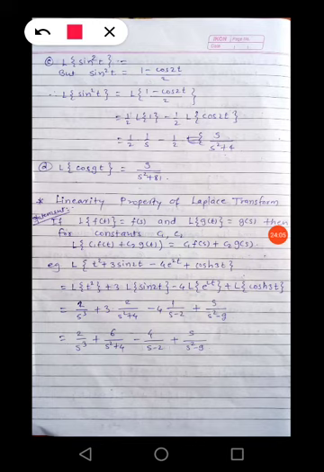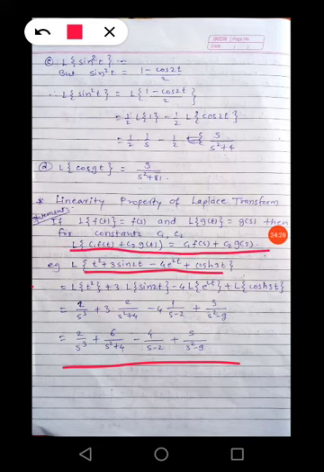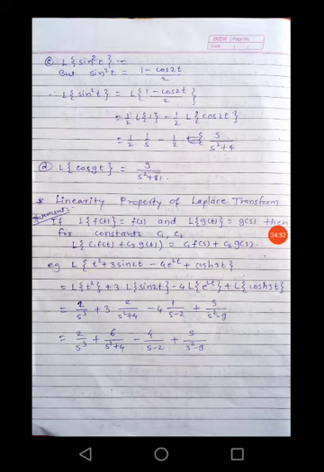So Laplace of t square is nothing but 2 by s cube, plus 3 into Laplace of sin 2t is nothing but 2 by s square plus 4, minus 4 times Laplace of e raised to 2t is nothing but 1 upon s minus 2, plus Laplace of cos hyperbolic 3t is nothing but s divided by s square minus 9. So this is the value when a given function is like this. By using linearity property, we may write the Laplace of this as this.